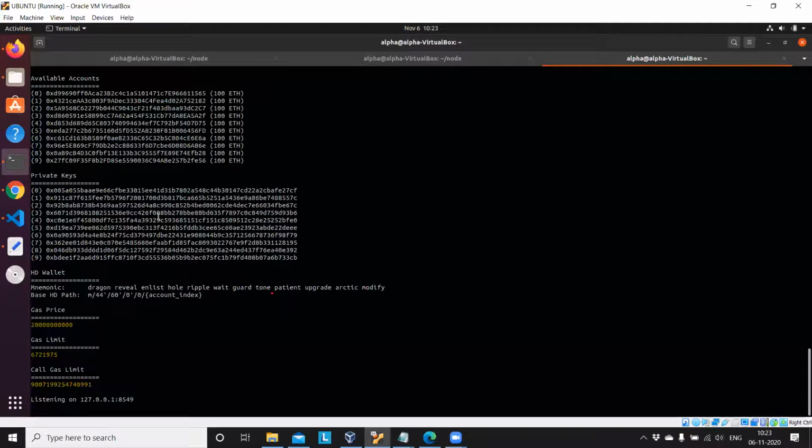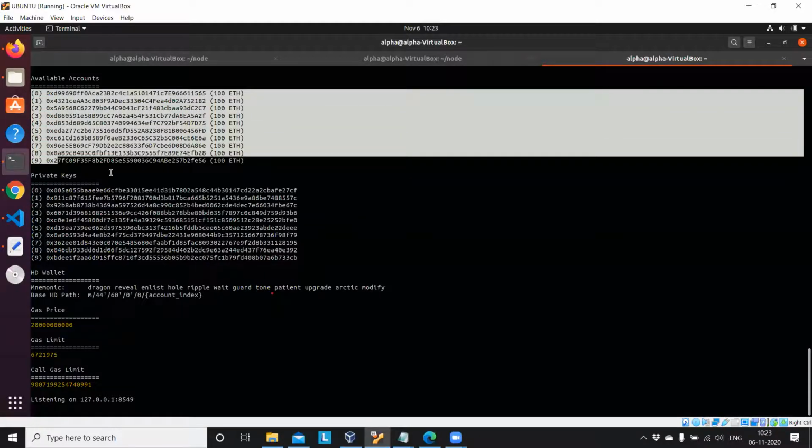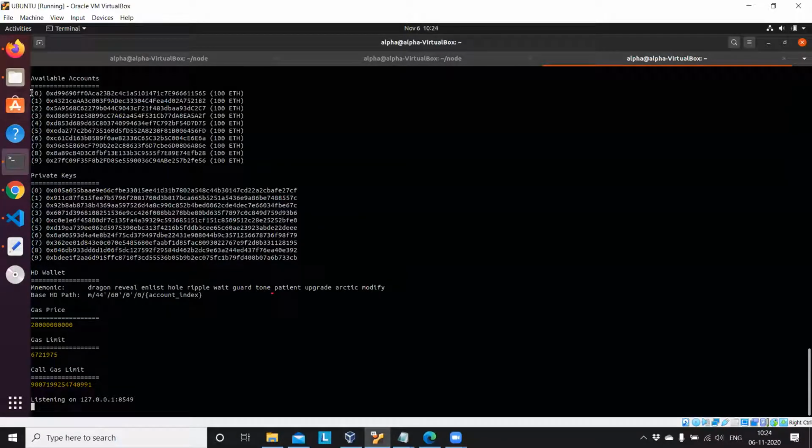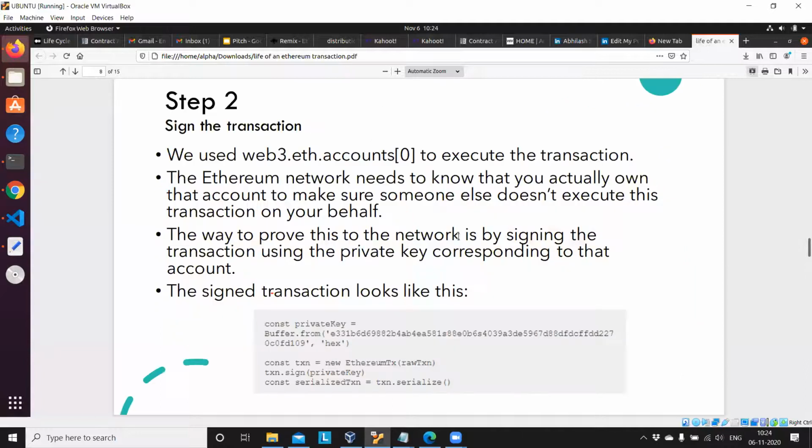Yep. Here you can see some of the addresses listed. If we are calling web3.eth.accounts[0], this initial address will be taken. The corresponding private key of your first address is this, and that particular private key is used here for signing your transaction.